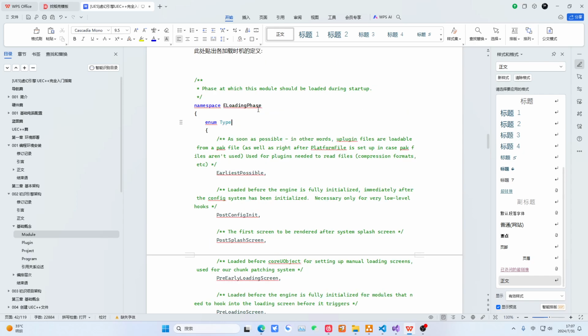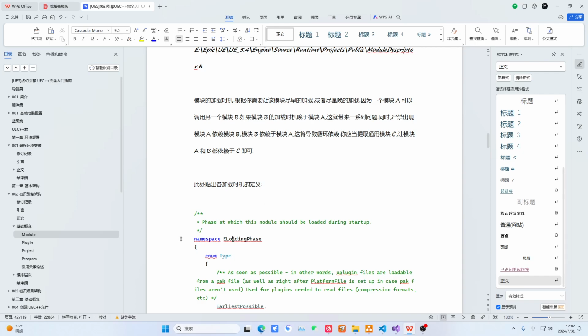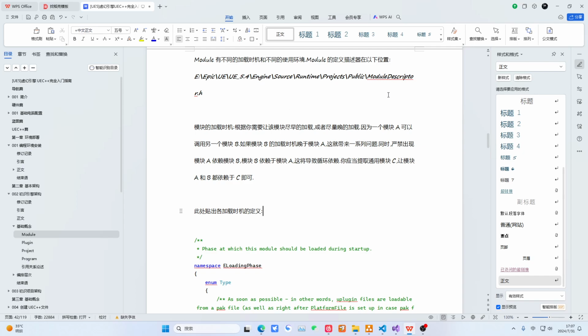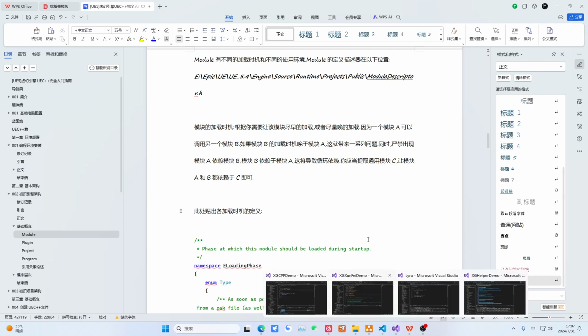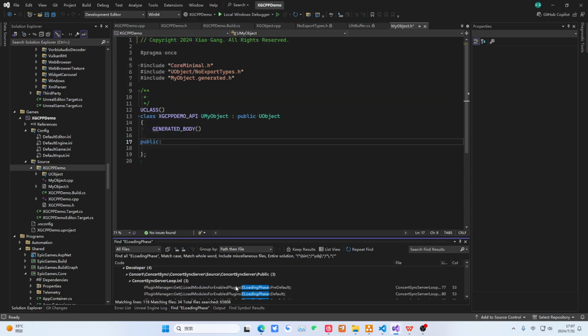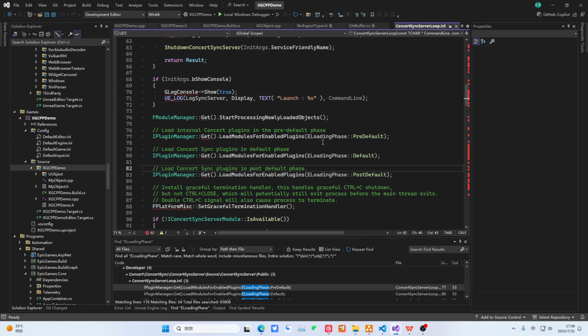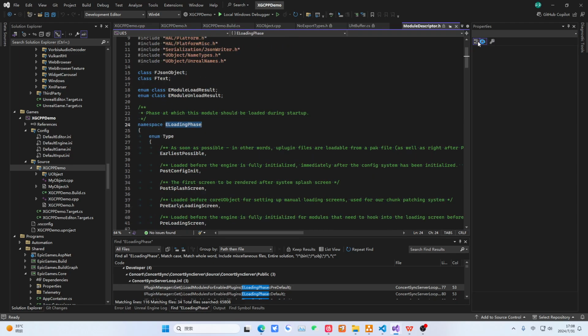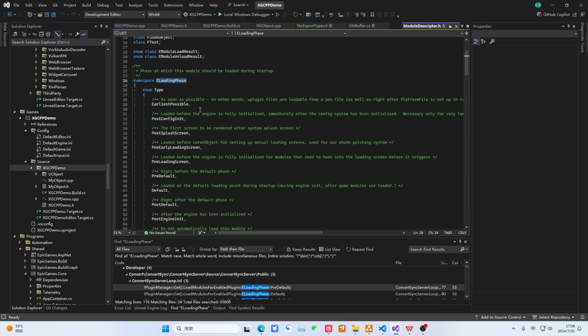So let's take a look here at the loading phase definition. We find this file. It's actually quite easy to find. I'll just search for it directly. I've already pasted the location of this file for you. There should be no problem. This is a global search. Let's take a look.